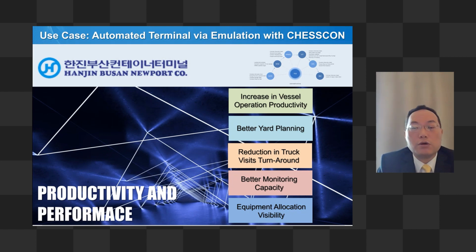So with CHESSCON we have much better monitoring capability, and also equipment availability. This is something they shared with us, after they applied the CHESSCON solution or animations in production, or even in stress tests, as well as day to day.